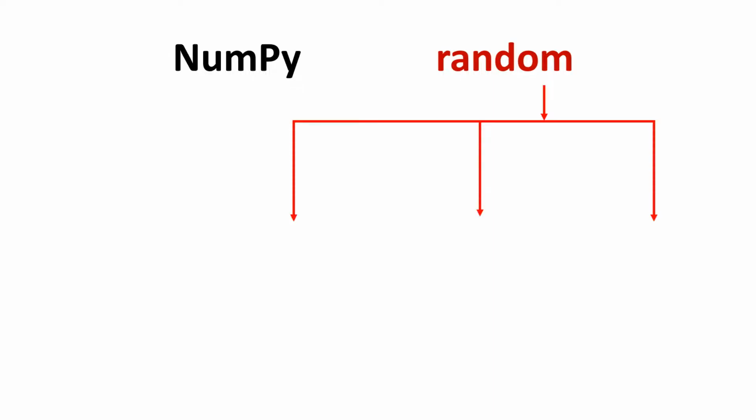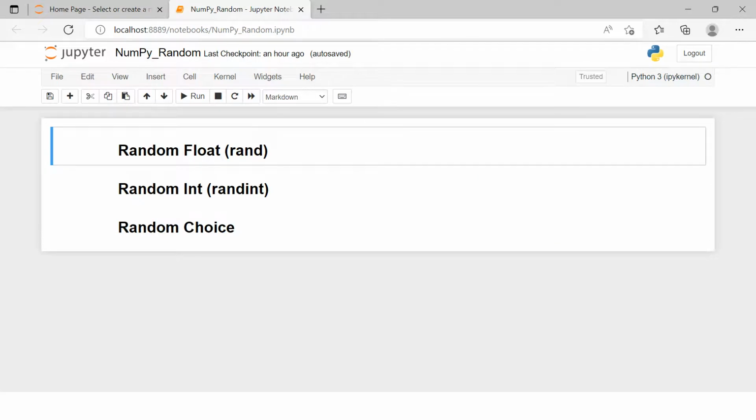Now after that, in NumPy we have a sub module which is called random, and in this random we're going to learn about all these three things. What those three things are: random float. How can you generate a series of random float numbers? How can you generate a series of random integer numbers? Or how can you generate a series of numbers of your choice, right? You can just provide specific set of numbers and it will generate the random numbers from those specific set only. Now let me take you to the Jupyter notebook and try to explain you in detail.